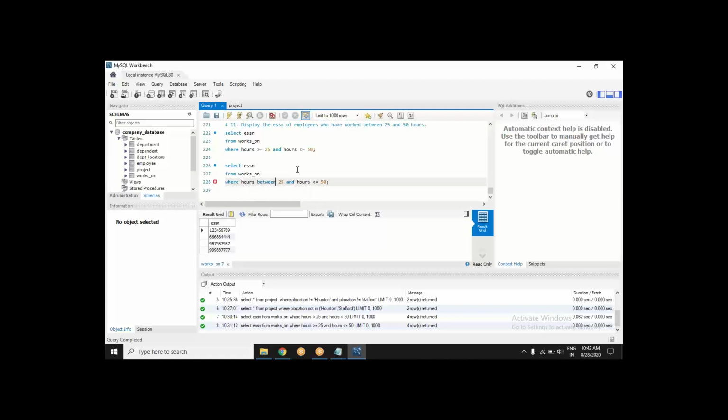If you start typing between, it gives you auto suggestion. So you can use between clause also here to mention these kind of values.